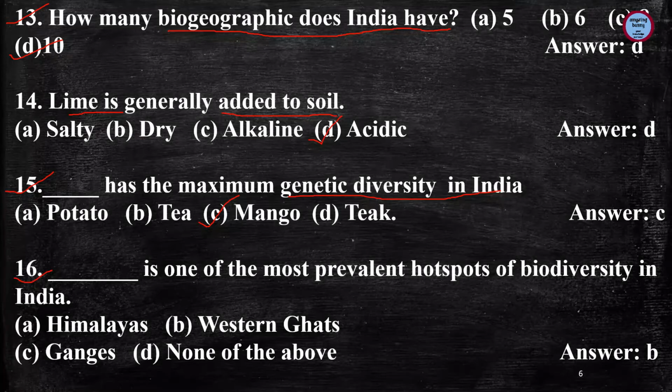Next question, dash is one of the most prevalent hotspots of biodiversity in India, and the answer is Western Ghats, as we discussed earlier, because the Western Ghats are a biodiversity hotspot in India.